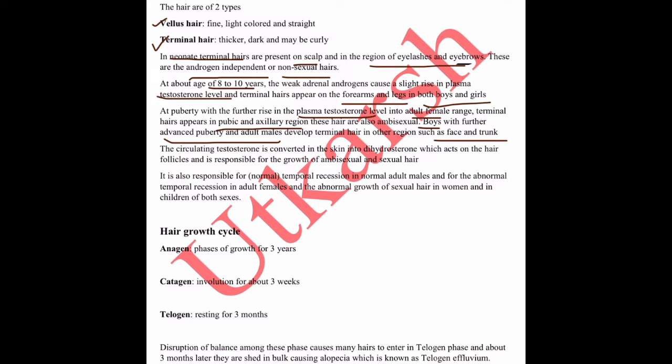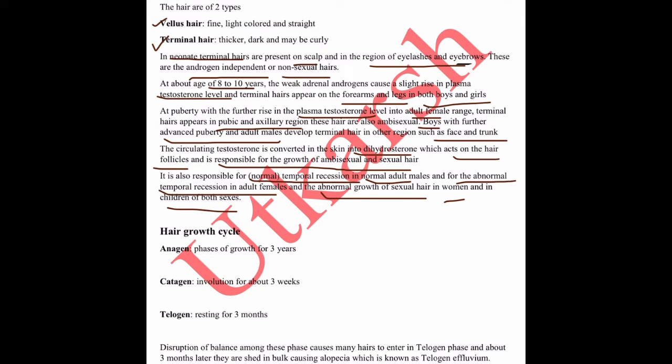Testosterone is the main hormone responsible for all these things, and this circulating testosterone is converted into dihydrotestosterone inside the skin, which acts on the hair follicles and is responsible for growth of ambisexual and sexual hairs. Ambisexual hair means those hairs which are common in both sexes, that is boys and girls. It is also responsible for normal temporal recession in normal adult males and abnormal temporal recession in adult females, and abnormal growth of sexual hairs in women and children of both sexes.